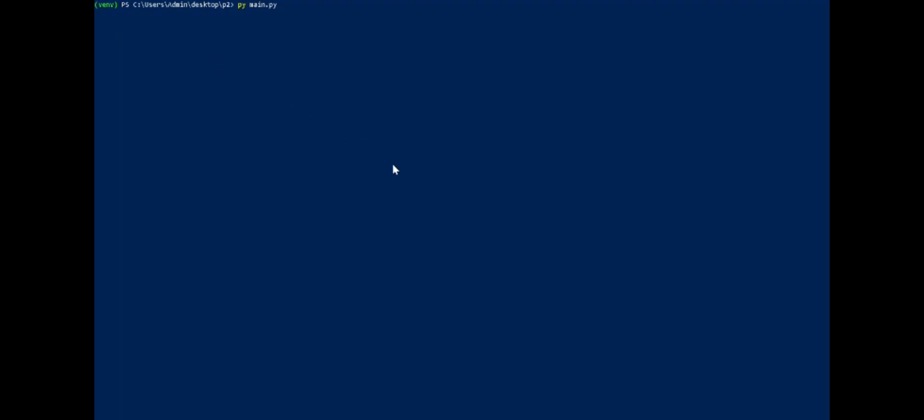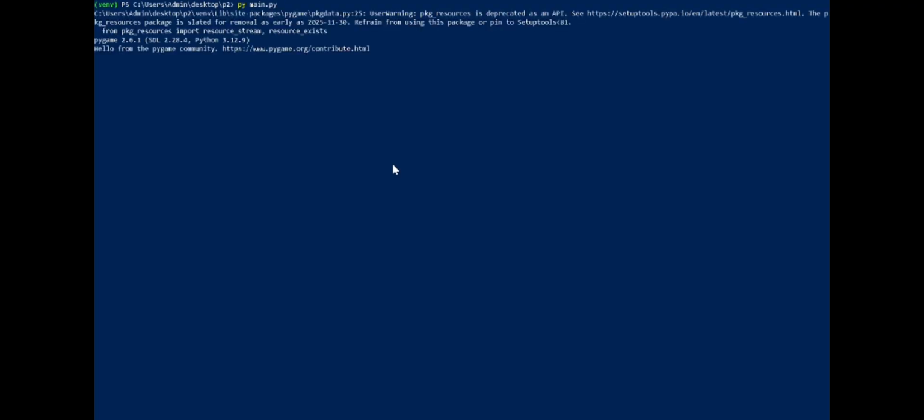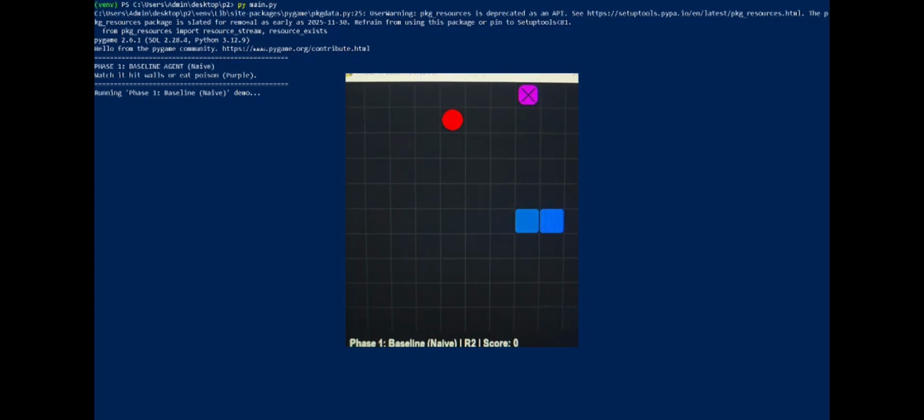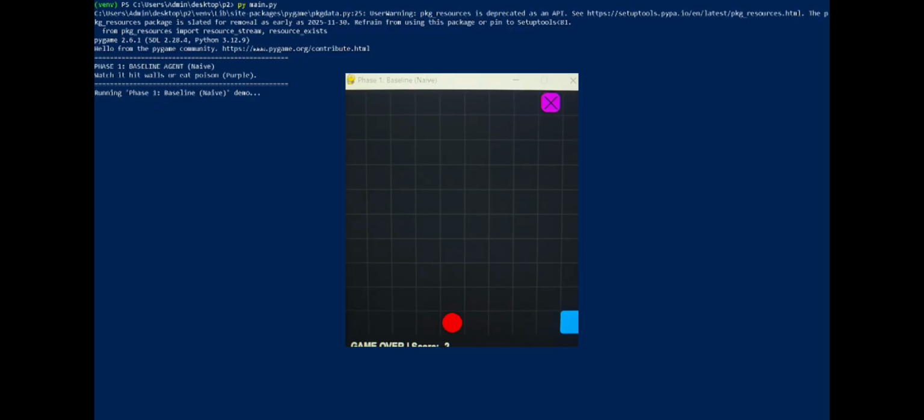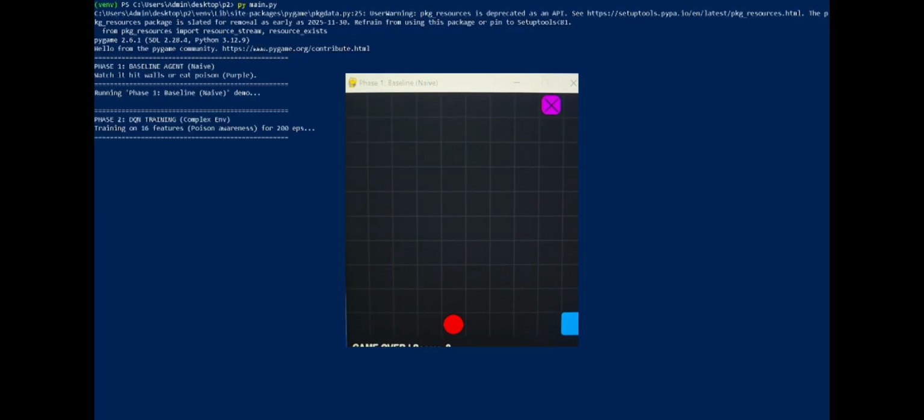I am running our main.py file, which is divided into three distinct phases. Phase 1 is the baseline agent. This represents a naive AI that knows nothing about the poison. As you can see,